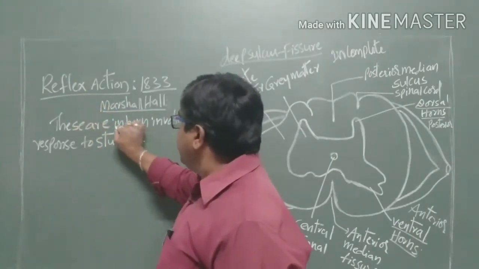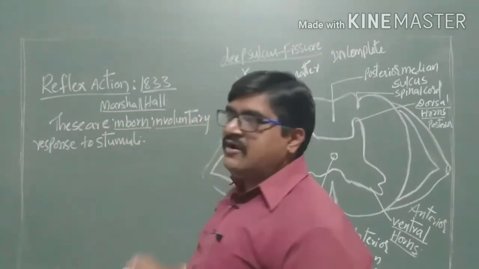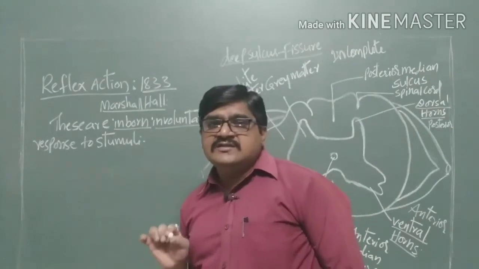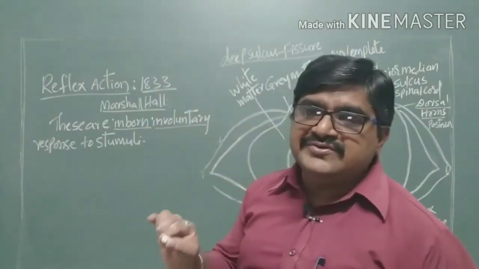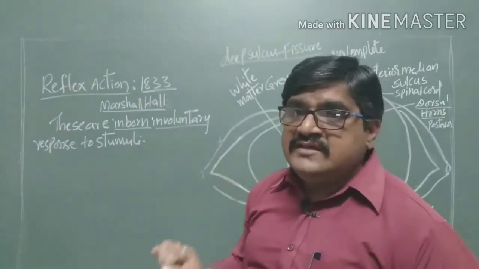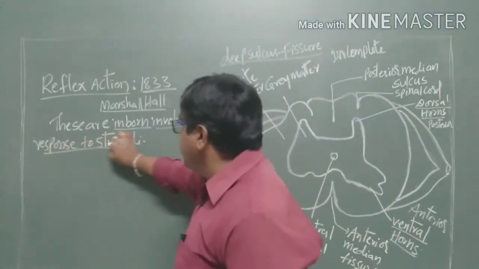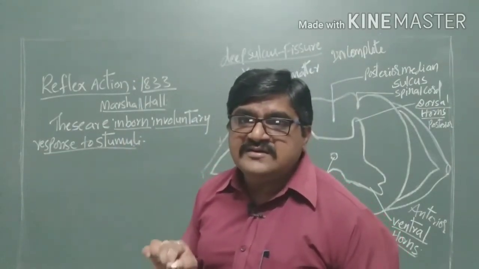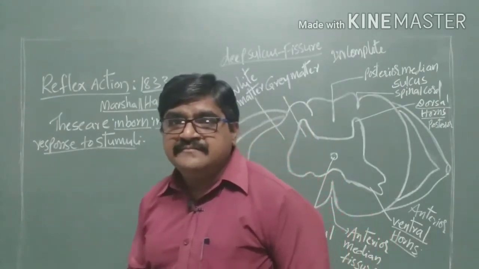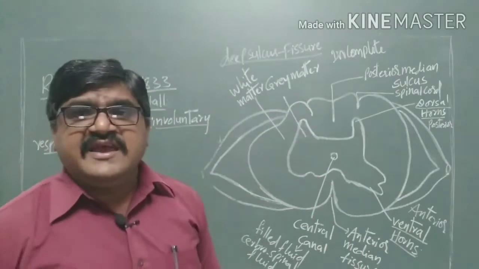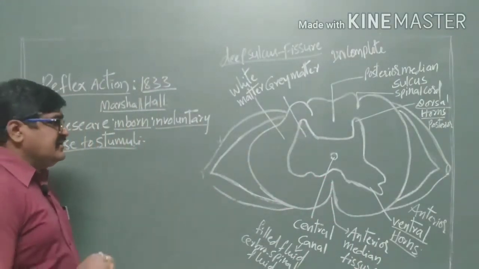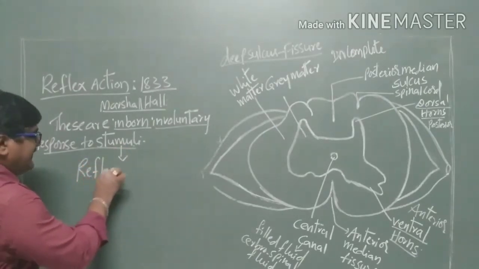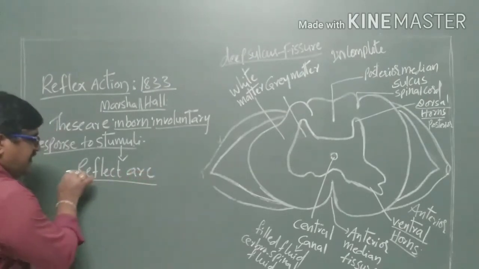These are inborn and involuntary, which means they are not under the control of the brain or spinal cord. Inborn means they are produced from birth itself, and they show a response to the stimulus. These reflex reactions take place in the form of an arc, which is called a reflex arc. So what does reflex arc mean?